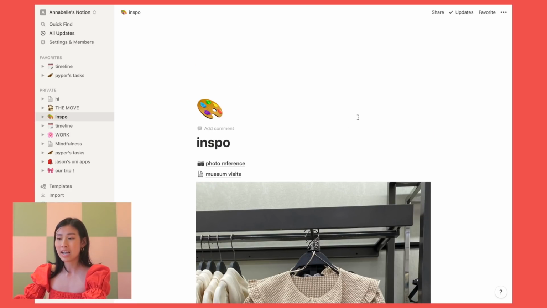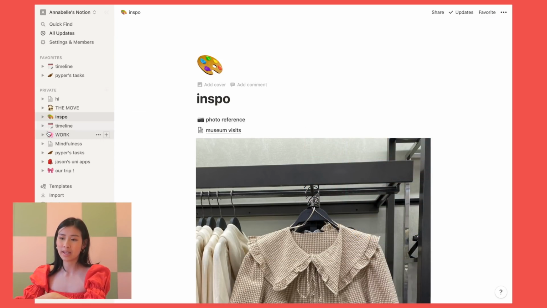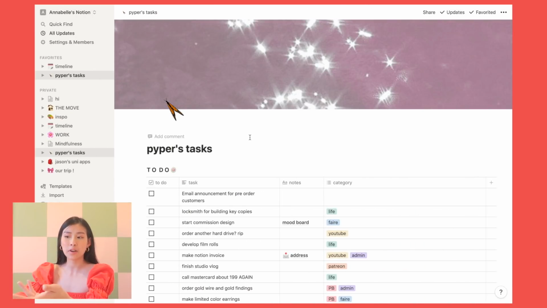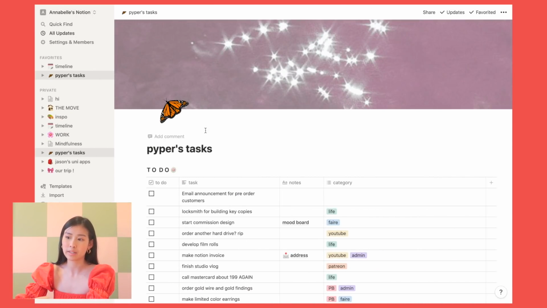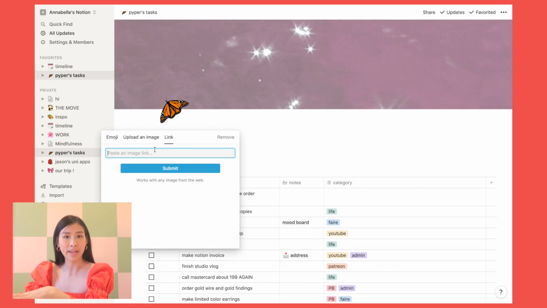Click add cover, and then it'll generate an automatic one for you, and you can really customize it to your liking. I discovered that you can do it with GIFs. That's how I got the moving butterfly, if you were wondering. So instead of an emoji here, I clicked link, and then you paste the GIF here. GIF or GIF, I don't note or care.